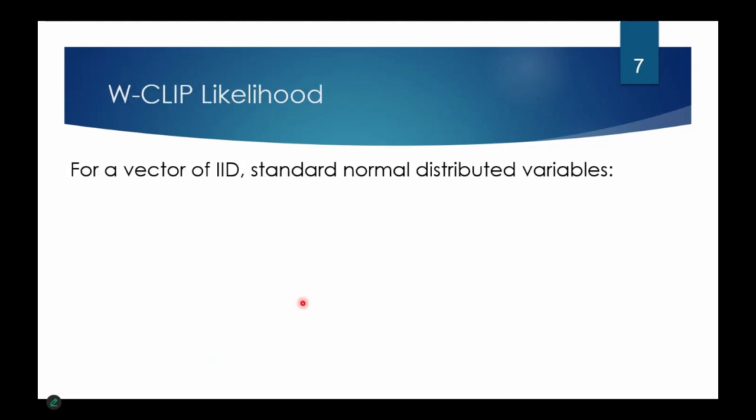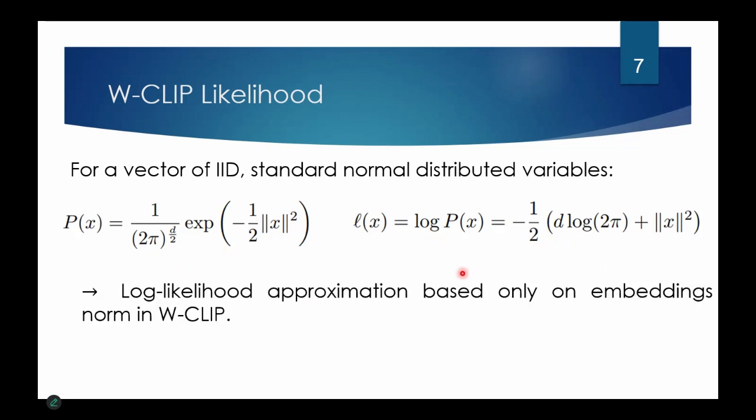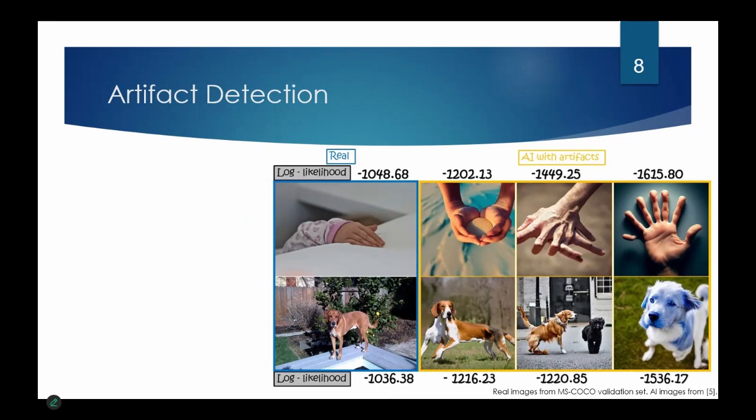If we have a group of IID standard normal distributed vectors, then this is their likelihood function, and this is their log likelihood. This is a very simple equation with a constant and the norm of the whitened embedding. So using CLIP and a whitening transform, we can get a very simple and direct log likelihood function for images and for captions. We now show a few use cases of this likelihood.